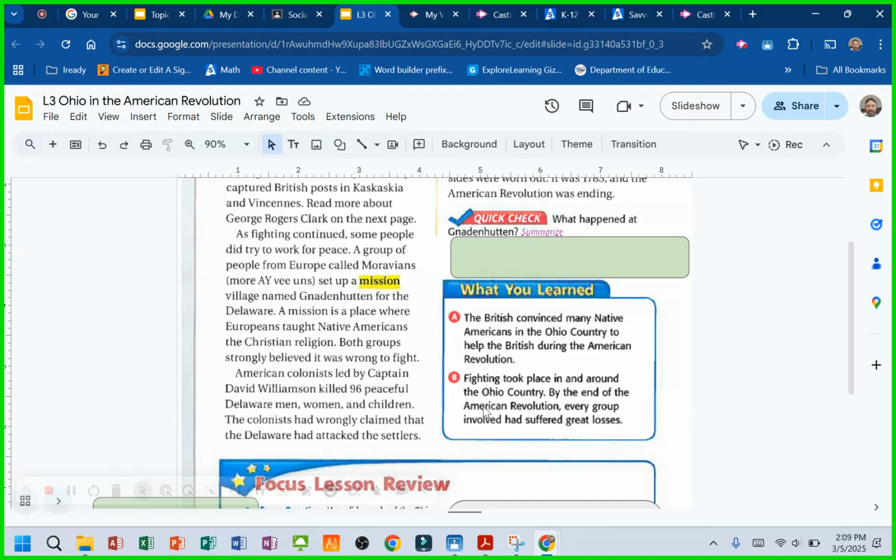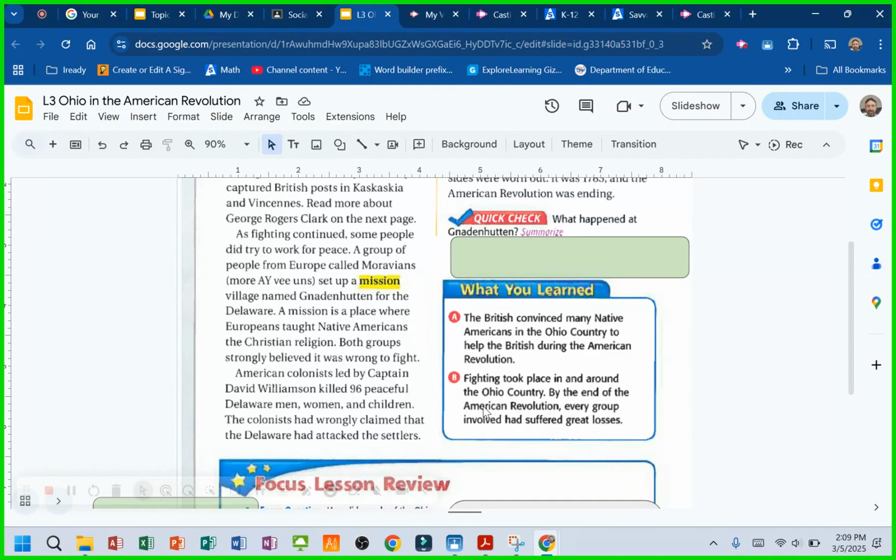As fighting continued, some people did try to work for peace. A group of people from Europe called the Moravians set up a mission village named Gnadenhutten for the Delaware.